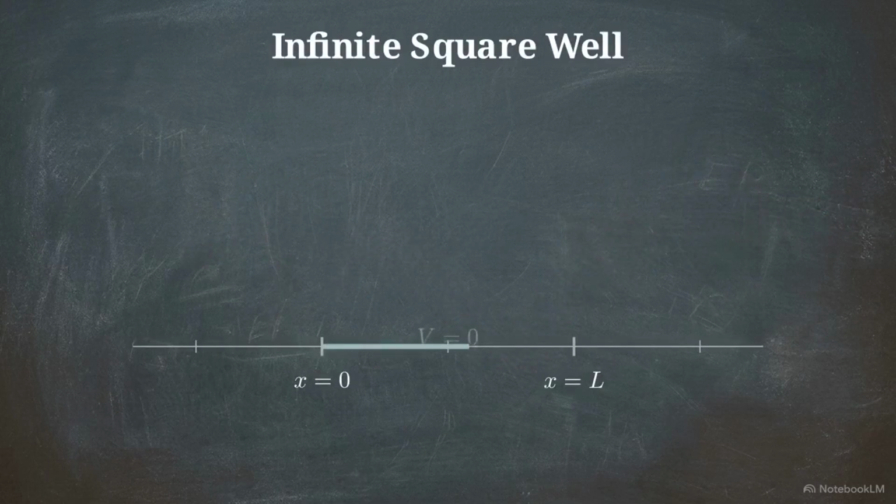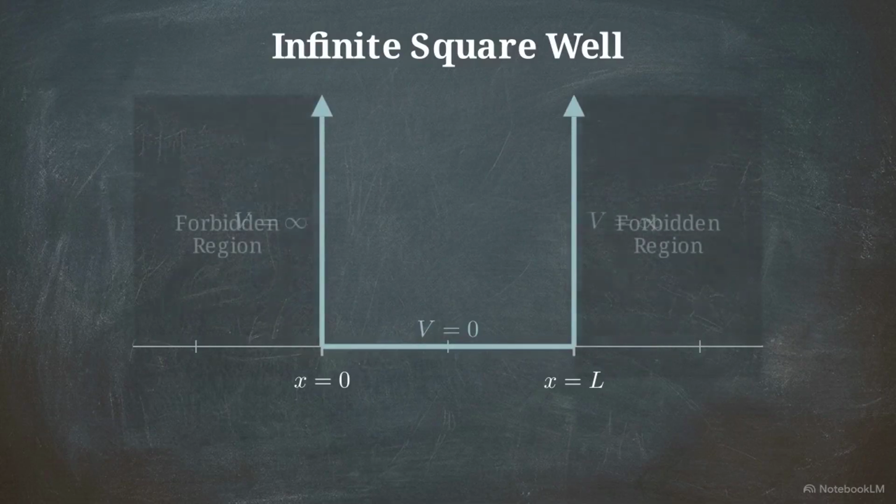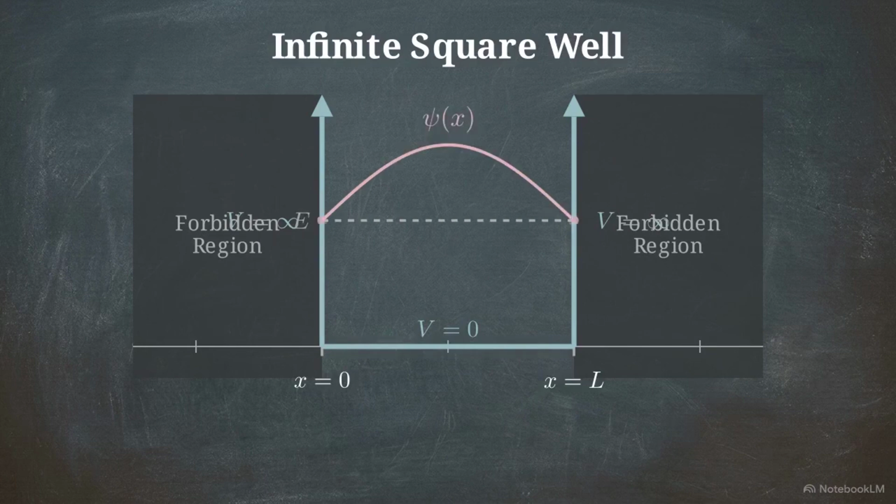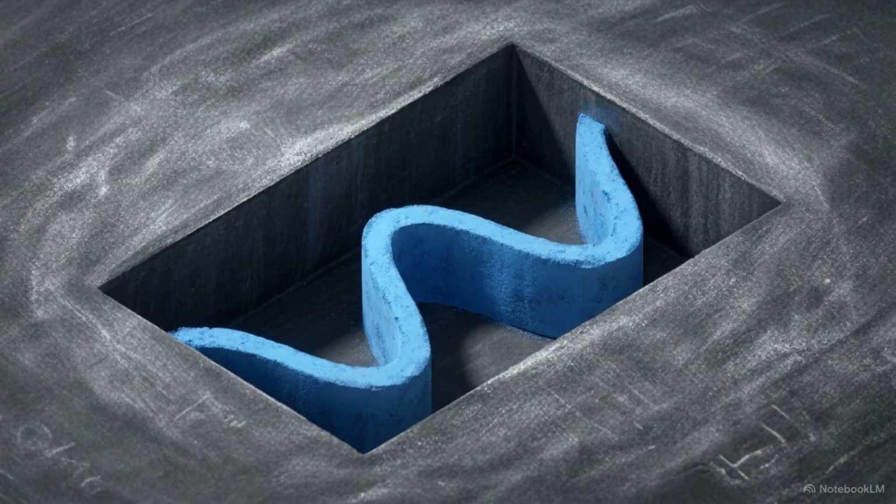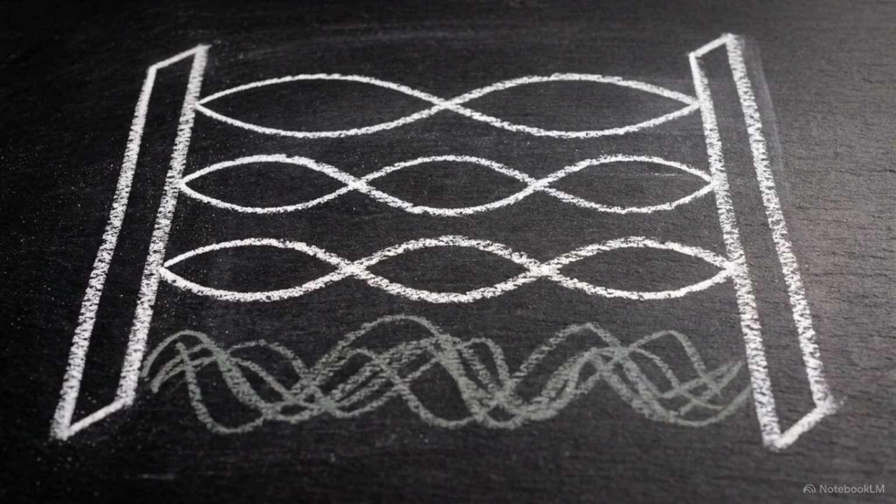Inside the box, potential energy is 0. Outside, it shoots to infinity, creating perfectly rigid walls. Particles cannot exist there, forcing the wave function to be exactly 0 at both boundaries. These conditions dictate the physics. Quantization emerges as a mathematical necessity of this confinement. The boundaries themselves determine which modes are allowed to survive.